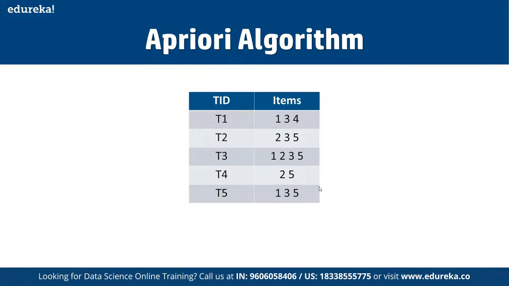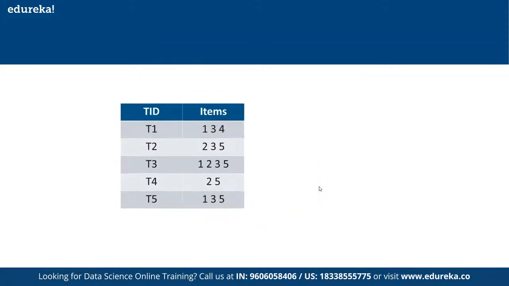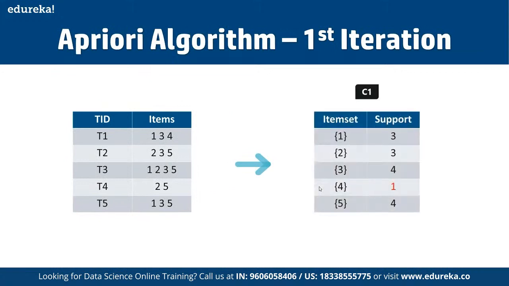So if we talk about the first iteration, let's assume the support value is 2, and then we can create the item sets of size 1 and calculate their support values, as you can see here. As you can see, item 4 has a support value of 1, which is less than the minimum support value.